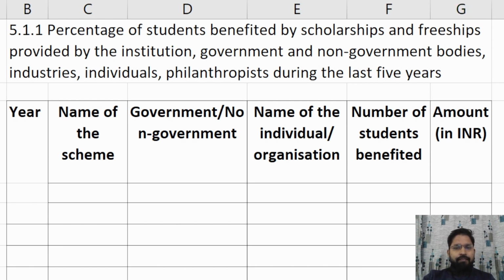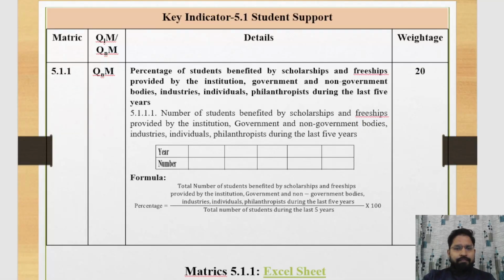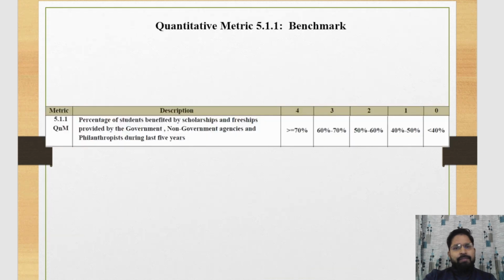And now we discuss the benchmarks of 5.1.1. If the percentage of students benefited by scholarship and fellowship is equal to or greater than 70%, then your institute will achieve grade 4. If the percentage of students is 60 to 70%, then your institute will achieve grade 3. And similarly, you can see in the table.